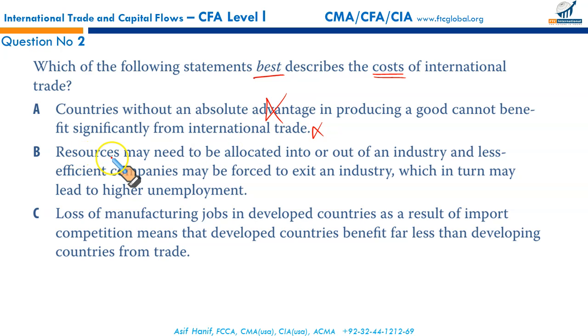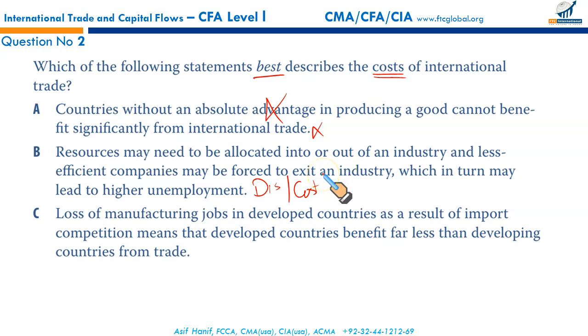B. Resources may need to be allocated into or out of an industry, and less efficient companies may be forced to exit an industry, which in turn may lead to higher unemployment. This is a disadvantage of international trade, and hence it is the cost of international trade. This is true.